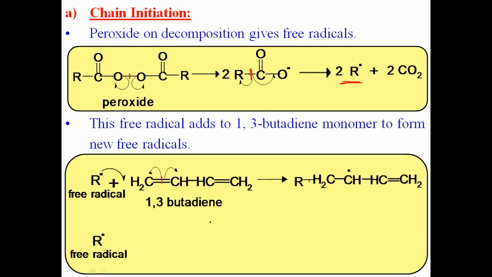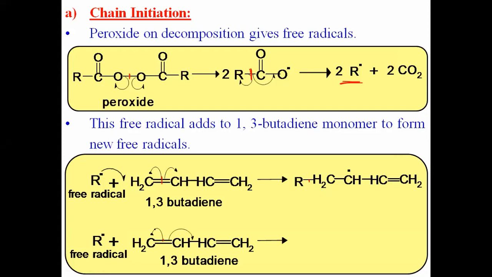The same type of free radical is there. Now it reacts with 1,3-butadiene. What happens in the second way? Here also the pi bond undergoes homolytic breaking. One electron goes towards one carbon, the second electron goes towards the other carbon. Similarly, this other pi bond also undergoes breaking. One electron goes towards this carbon, the second electron goes towards that carbon. One electron of this carbon and one electron of this carbon share to form a pi bond